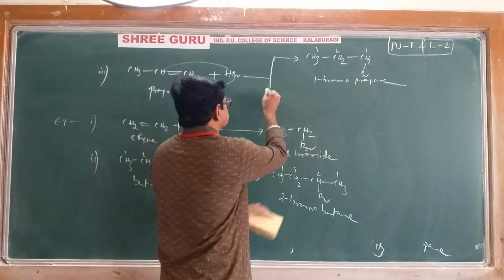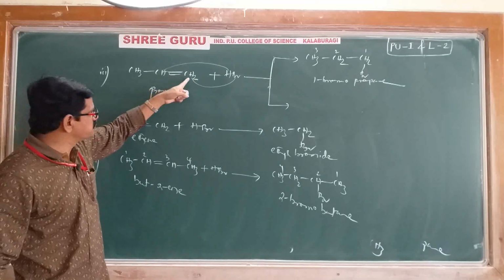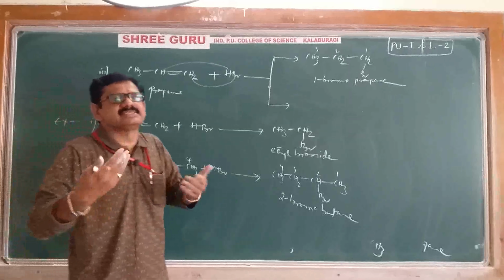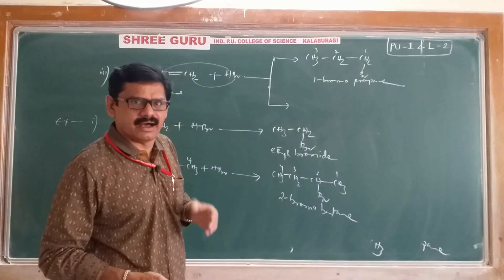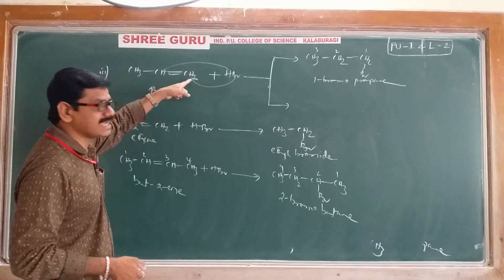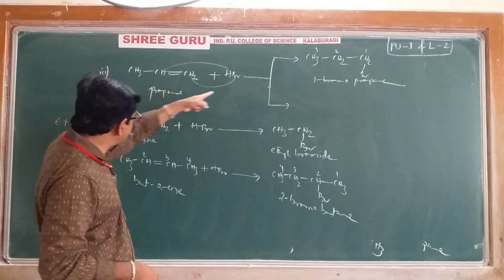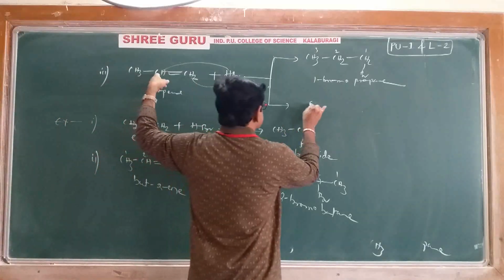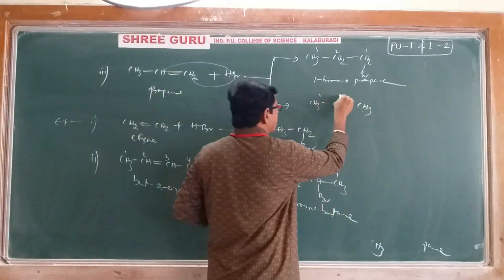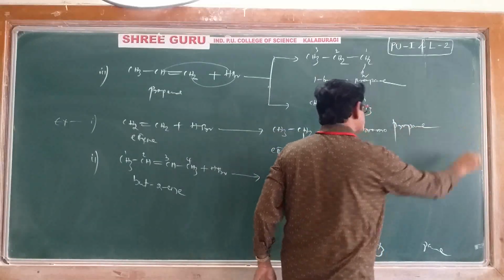Suppose if you change, hydrogen will add here, bromine will add here. No confusion, we are just testing. We are seeing what happens. How many possibilities are there? All the possibilities we are discussing now. Hydrogen first we added here, bromine here, you will get 1-bromopropane. Next, hydrogen will add here, bromine will add here. You will get this product, CH3, CHBr, single bond, CH3. Its name, 1, 2, 3, 2-bromopropane.